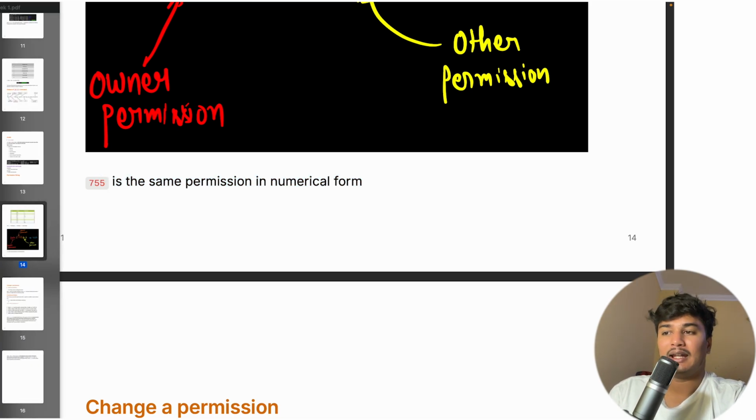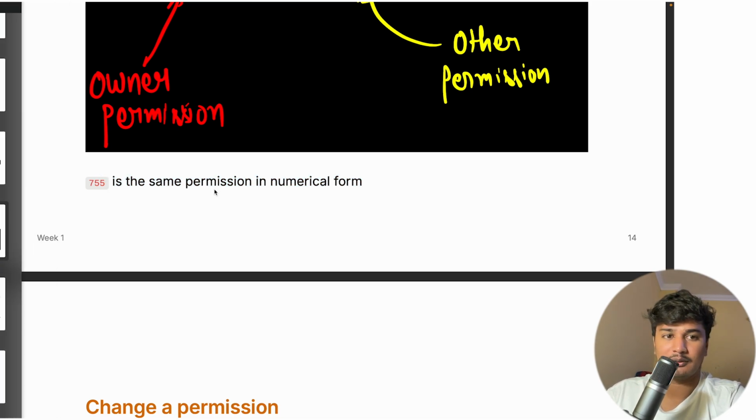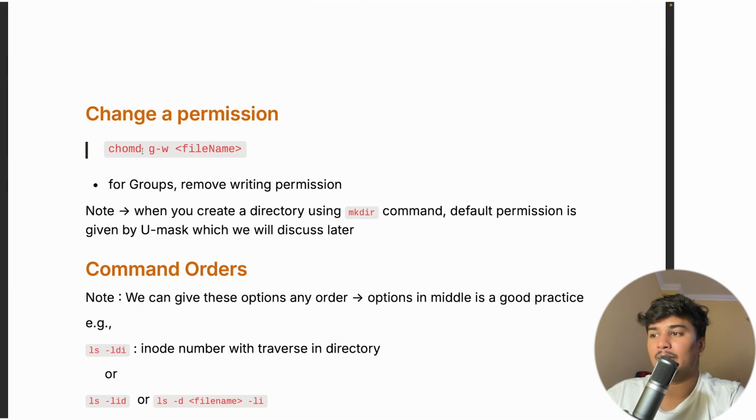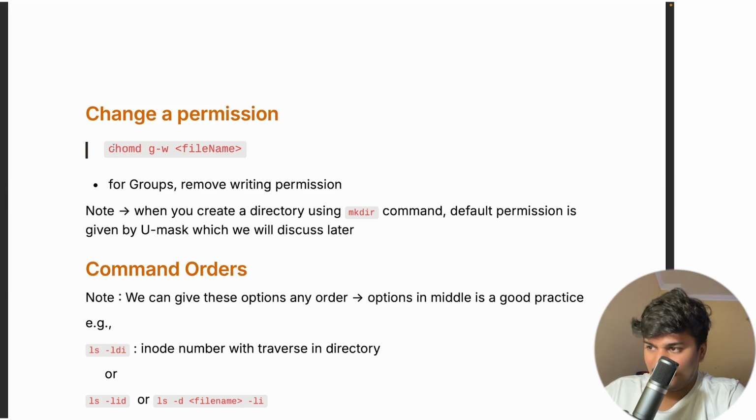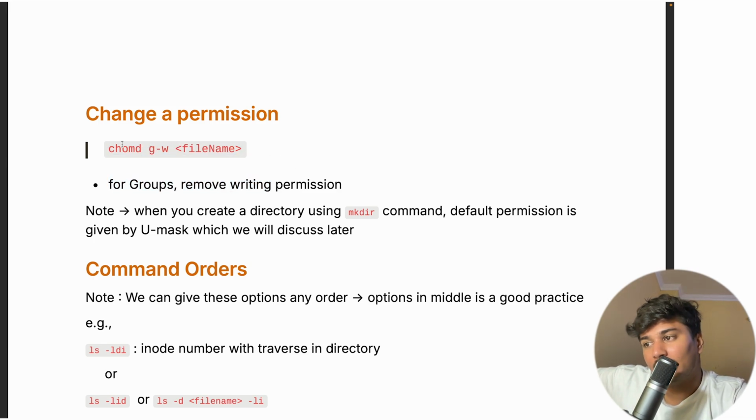Okay. Now we can obviously change the permissions. You can see there are lots of permissions as well. You can change them, and for changing, we basically use the chmod command. So particularly this command, chmod g-w and file name. What is it saying? chmod means I want to change the permission.